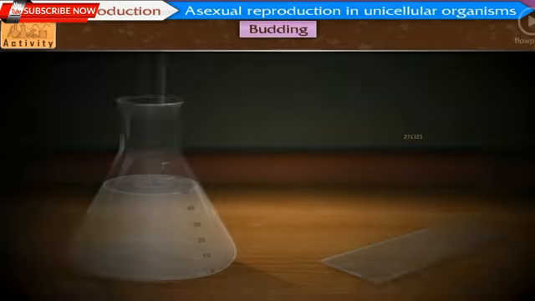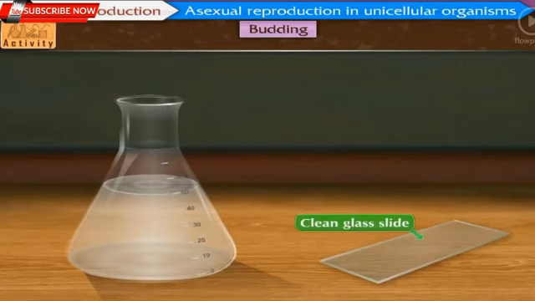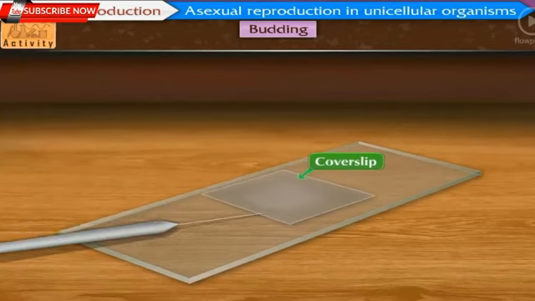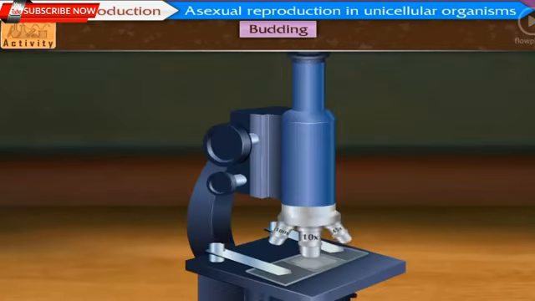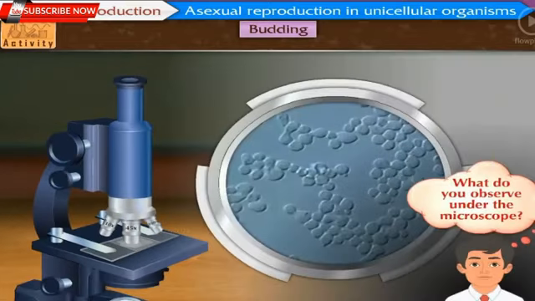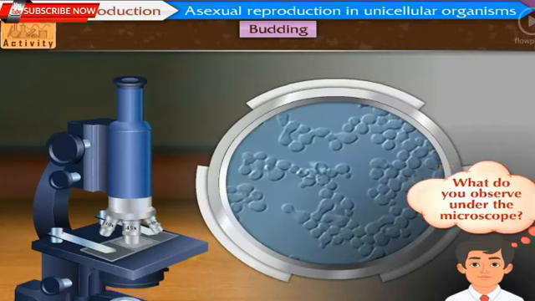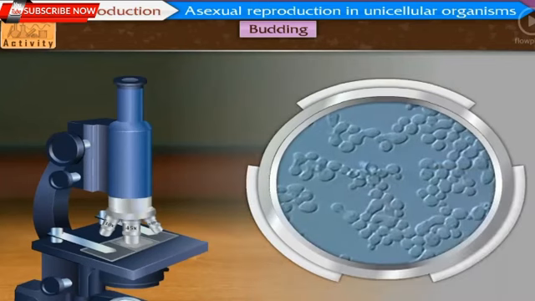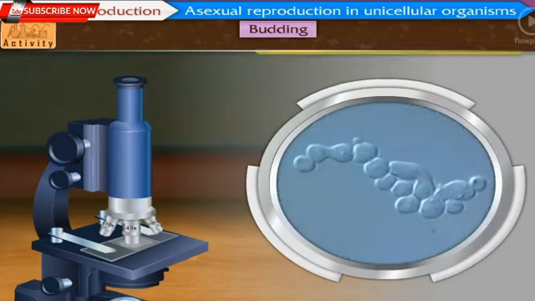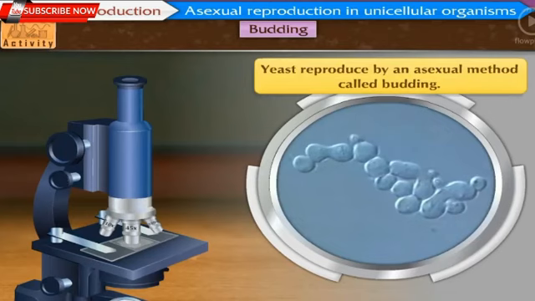After an hour, take a drop of the mixture on a clean glass slide. Cover this drop with a cover slip with the help of a mounting needle and observe this prepared slide under the compound microscope. What do you observe under the microscope? Small buds budding out of many yeast cells are seen. Thus, we can say that unicellular organisms like yeast reproduce by an asexual method called budding.